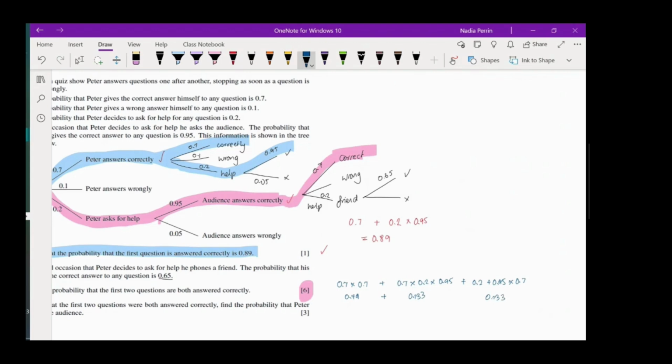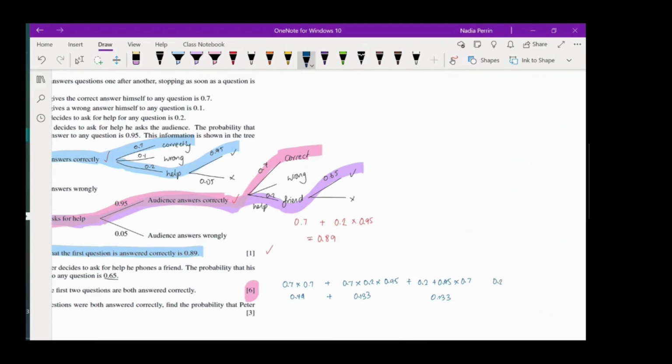The final option is that he asks for help, the audience answers it correctly, and he asks for help again, and the friend answers correctly. So that's a final situation. If we write that one down, he asks for help, the audience gets it correct, he asks for help again, and his friend gets it correct. And that one is very unlikely at 0.0247. So if you add all those up, you will get 0.781 and get your 6 marks.